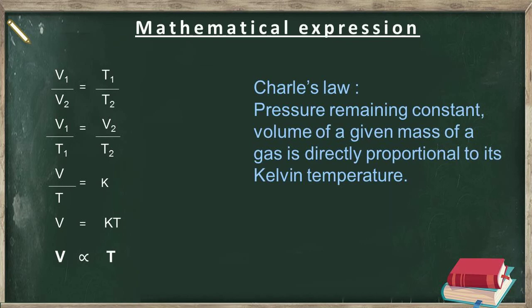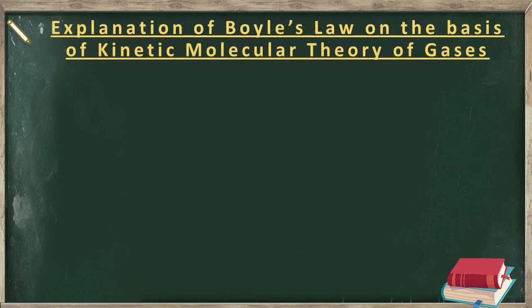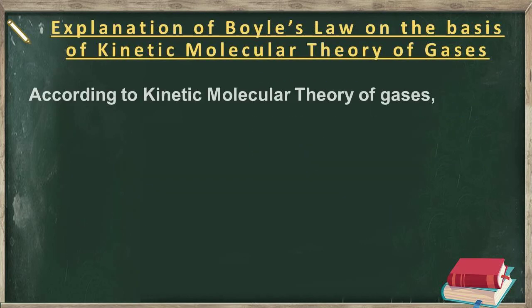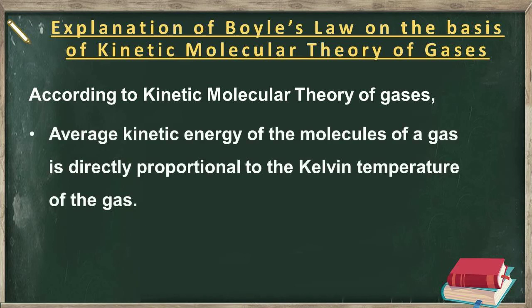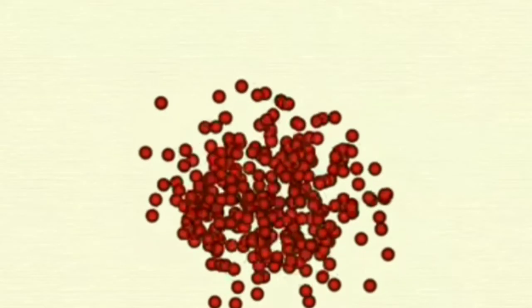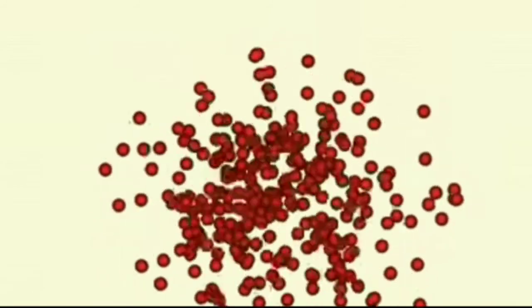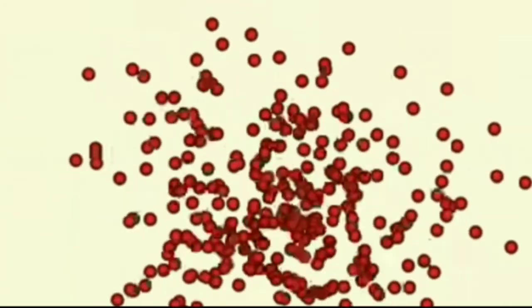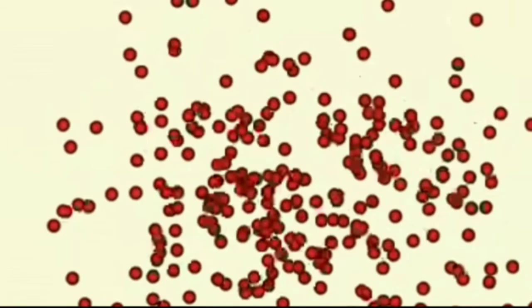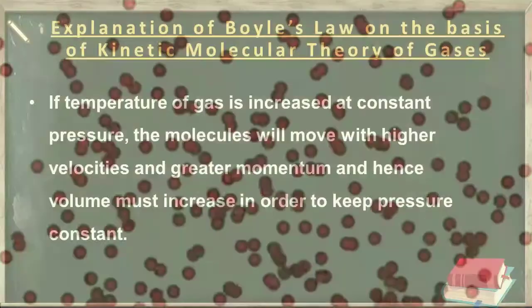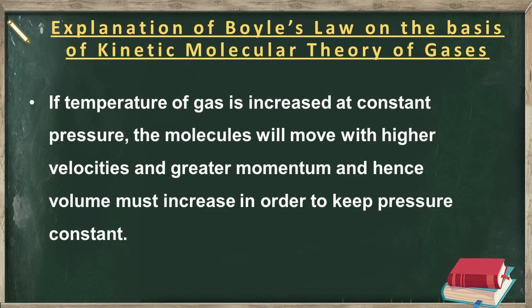Charles' law can also be explained on the basis of kinetic molecular theory of gases. According to kinetic molecular theory of gases, the average kinetic energy of the molecules of a gas is directly proportional to the Kelvin temperature of the gas. So it means if the temperature of the gas is increased at constant pressure, the molecules will gain kinetic energy, due to which they will move with higher velocities and greater momentum, and they expand to increase the volume of the gas.